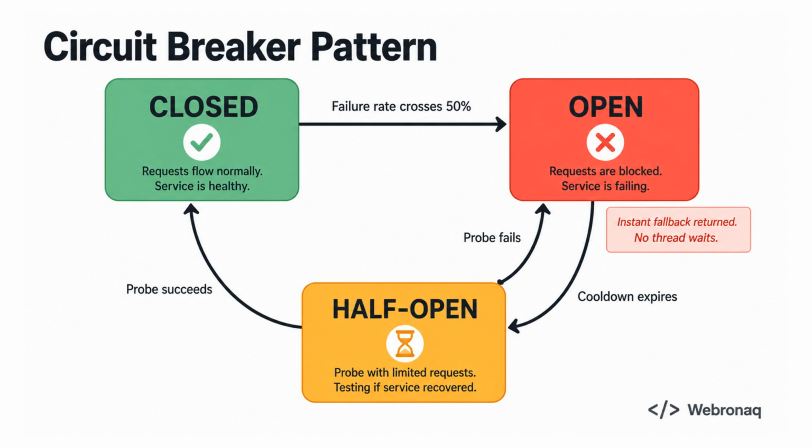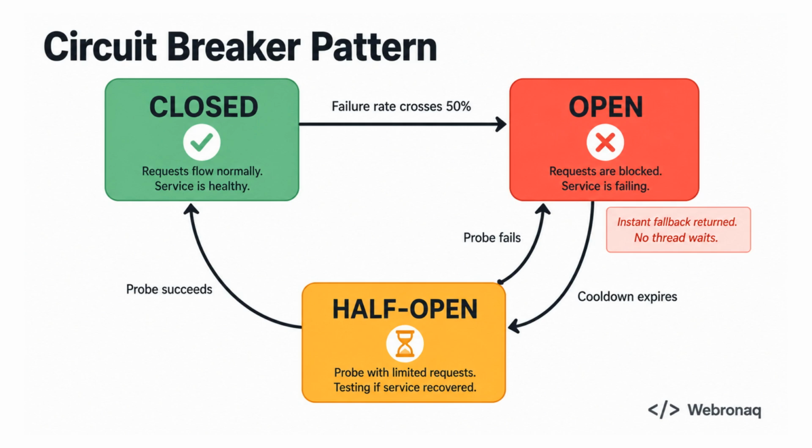The circuit breaker decides whether to even attempt a call to a struggling service. Think of a real electrical breaker in your home. When too many faults hit a circuit, it trips open and cuts the flow. In code, a circuit breaker wraps every remote call and tracks failure rates. Once failures cross a threshold, say 50% of recent calls, the breaker trips to the open state. Now it stops sending calls to the sick service entirely. Instead, it returns an instant fallback, a cached result, a safe default, or a short error message. No thread hangs waiting for a timeout that will never succeed.